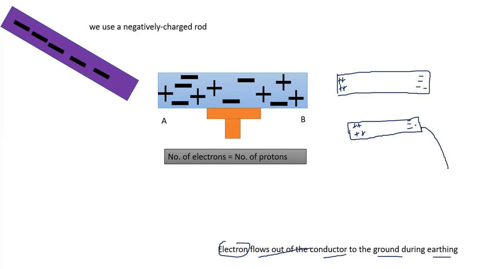One electron moves, no more electrons, and then the next electron moves, no more electrons on the right side of the conductor. That's why the conductor is only net positive on the left side.